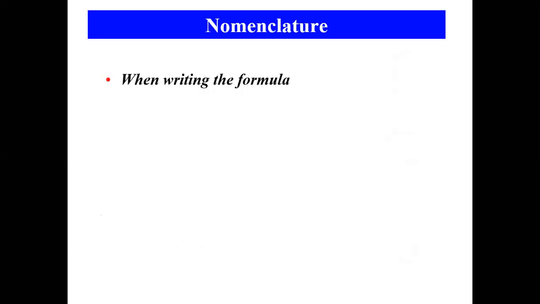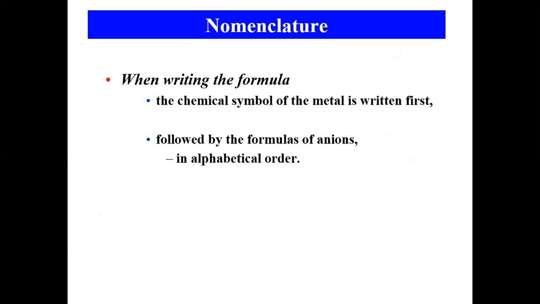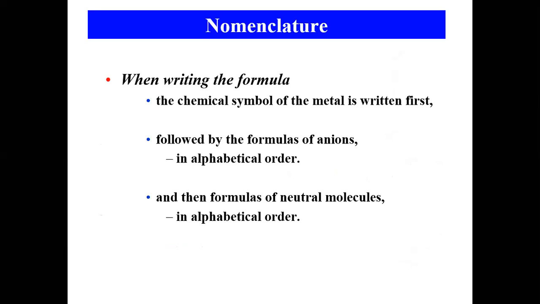When writing the formula, the chemical symbol of the metal is written first, followed by the formulas of anions in alphabetical order, and then the formulas of neutral molecules. This is the order you should follow: metal symbol first, then anions, then neutral molecules.